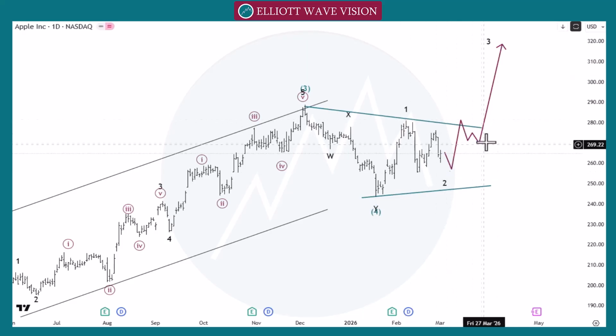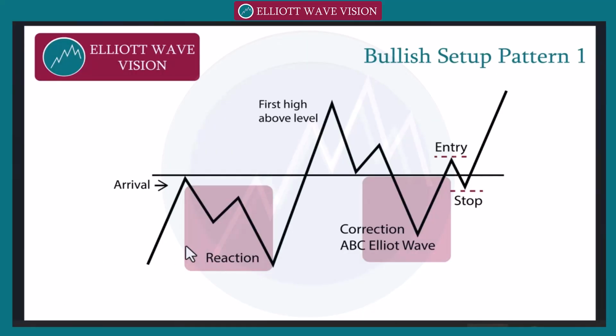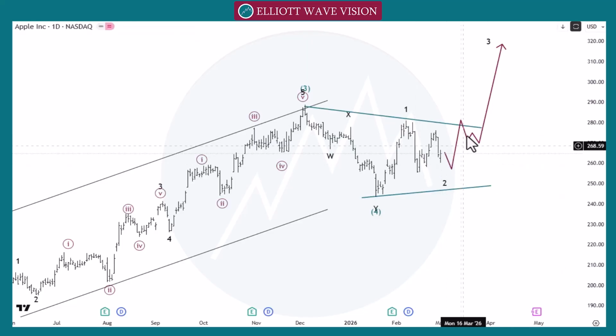So for the bullish side, we need to wait for the first high above level, A, B and C. Like, let's check pattern number 1 for the bullish move. Market needs to give us the arrival, a reaction, first high above level 280. Now we need to wait for this first high above level and this A, B and C. Then we will go towards the bullish side with this wave B, or in lower time frame, 15-minute or 30-minute, we need to refine our entry with the next impulsive move from this point to this high to inner wave B. So for the bullish move, we need to wait for this pattern.